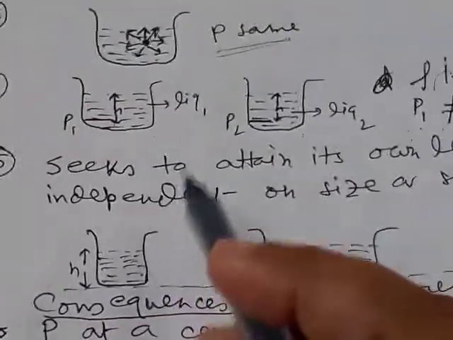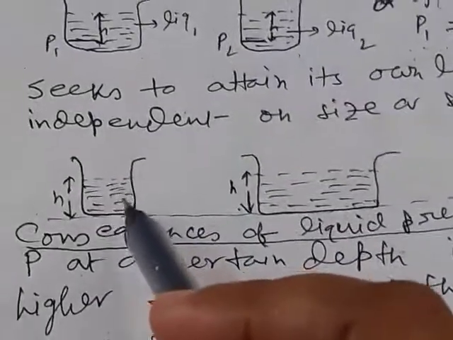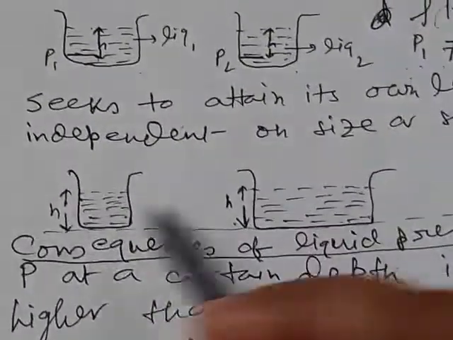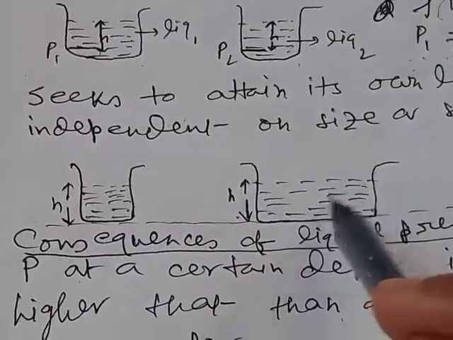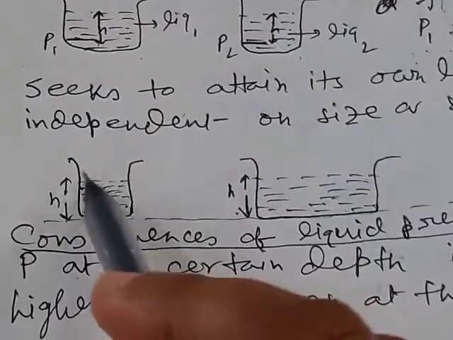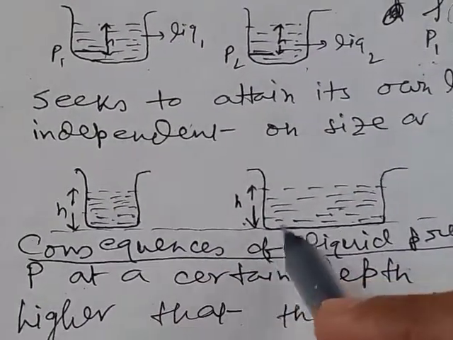Number 5: liquids always seek to attain their own level, independent of the size or shape of the container. Say the same liquid is taken in two containers, one small and another big; the height of the liquid in the two containers will be the same, that is h.